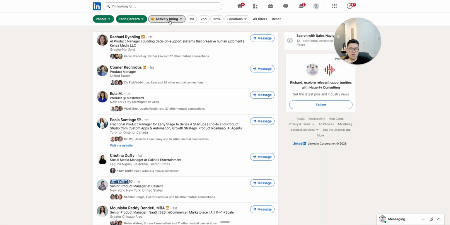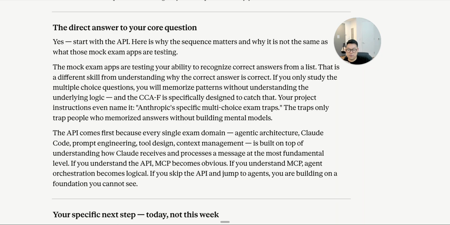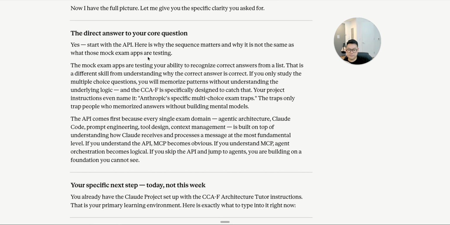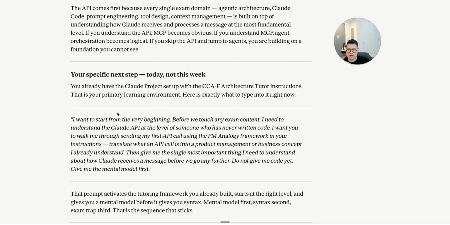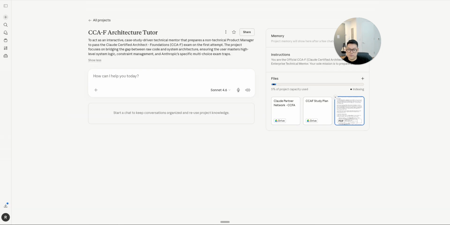I actually want to do this now for myself, to prove to myself that I can do it. So we're starting off with the API, just in case you're wondering. I said I want to start from the very beginning. I'm going to copy this, move over here, start a new chat, and plug it in.